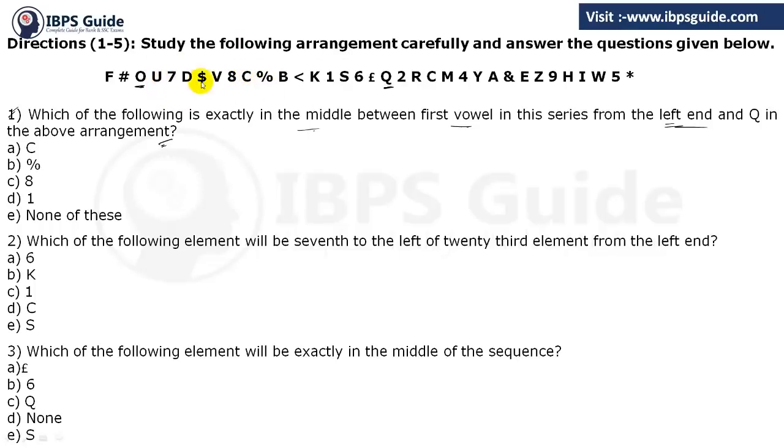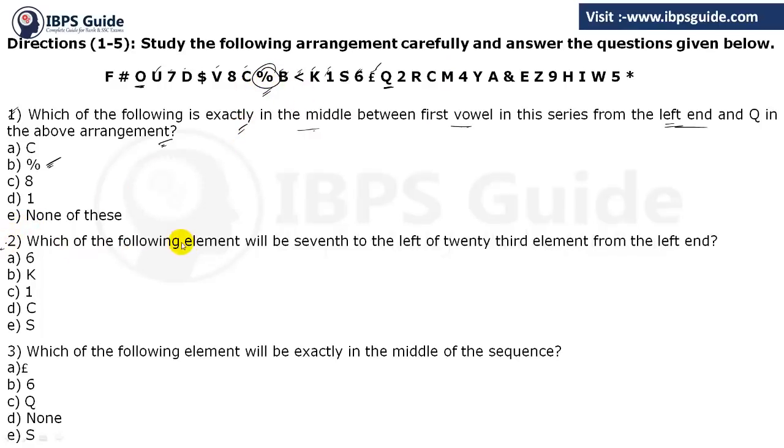So let's first count the total. 1, 2, 3, 4, 5, 6, 7, 8, 9, 10, 11, 12, 13, 14, 15. So just remove 7 and 7, and we will get exactly the middle. So 1, 2, 3, 4, 5, 6 and 7. That is percentage. Okay, this is our answer. There is nothing else you have to do. Just see the series, apply what they are saying and find out your answer.